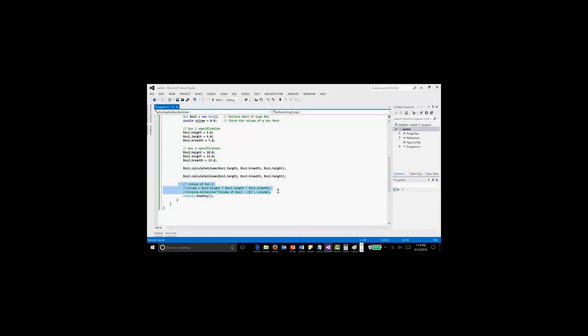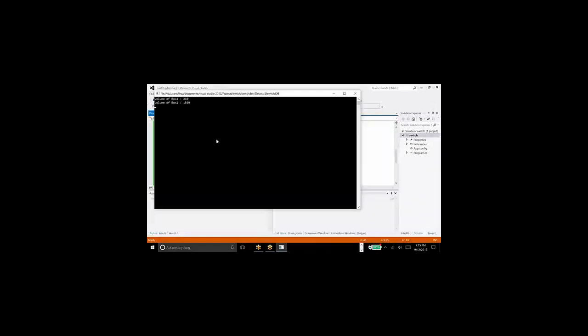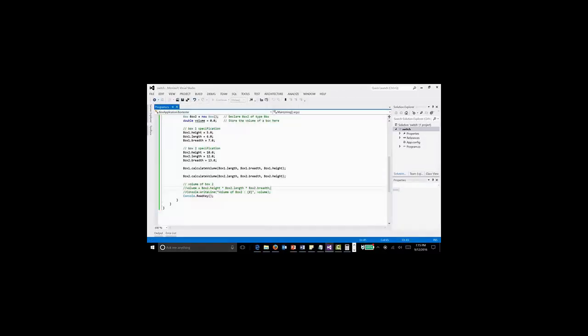So we are reusing the same method rather than doing the calculation again and again. Imagine I'm making 20 boxes from the same class and I need to see the volume. As per the earlier model, I would need to write these 2 lines 20 times. But now you just need to write 2 lines because we are utilizing the same method. In that way, we are utilizing the same memory also, so resources will be lesser. Now I'll execute it, and it will do the same operation. Hope it is clear.